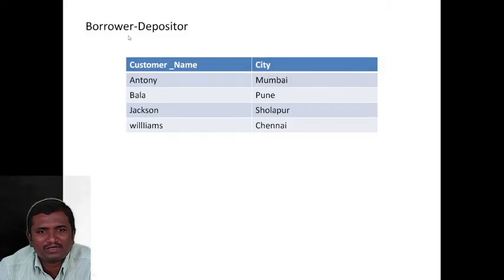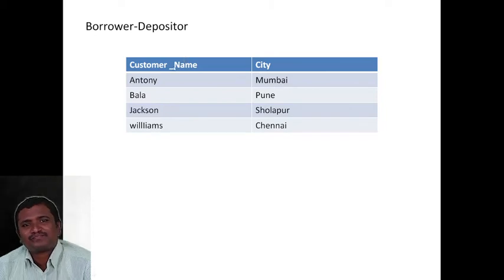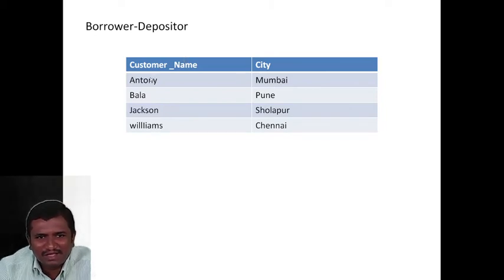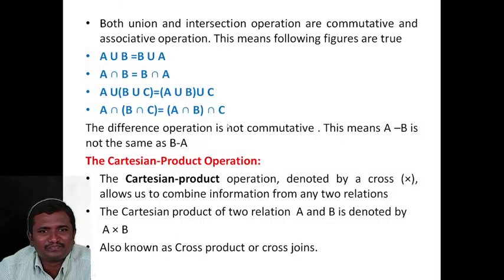Next, borrower difference depositor: Anthony, Bala, Jackson, Williams. These customers are present only in the borrower table. They are not in the depositor table.